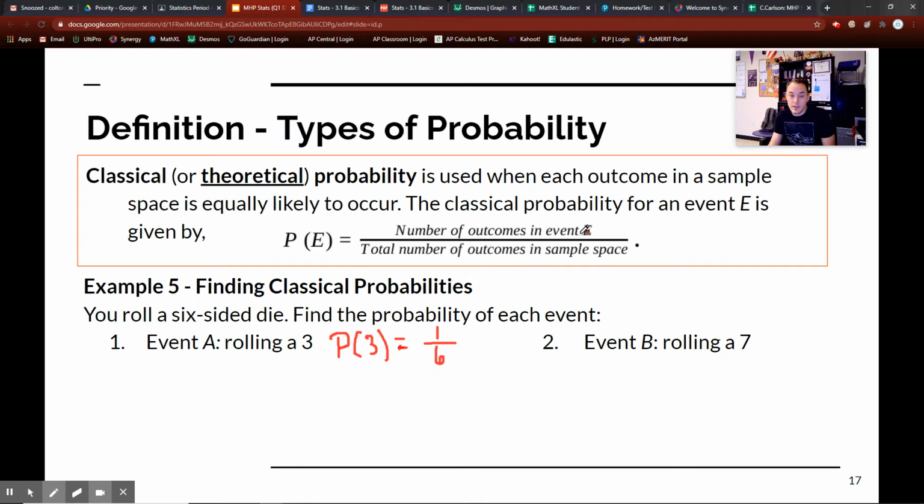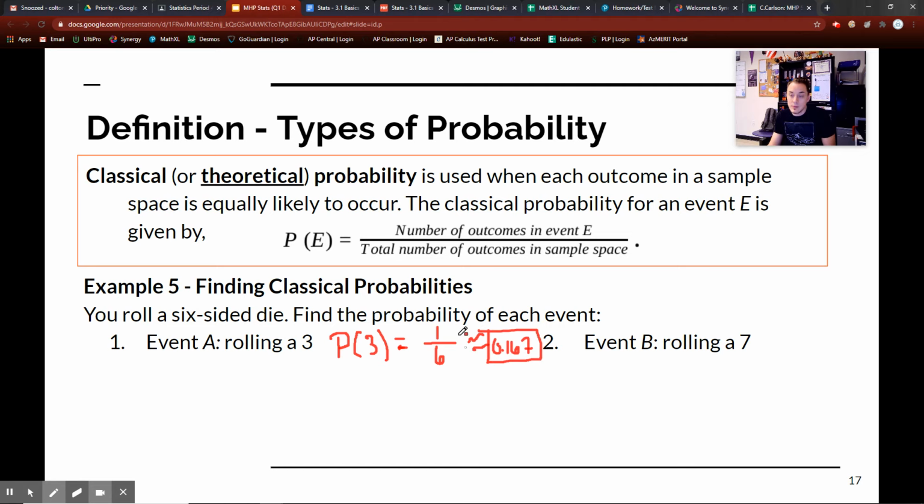So number of outcomes in event E. This is the event I'm interested in, rolling a 3. There's 1 three over the total number of outcomes in the sample space, and the total number of outcomes for a 6-sided die is 6. So that means there's 1 outcome in 6 options. And this, of course, can be simplified to 0.167.